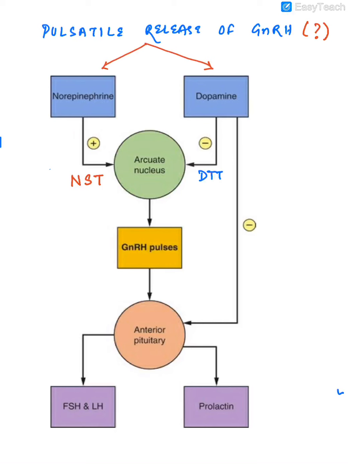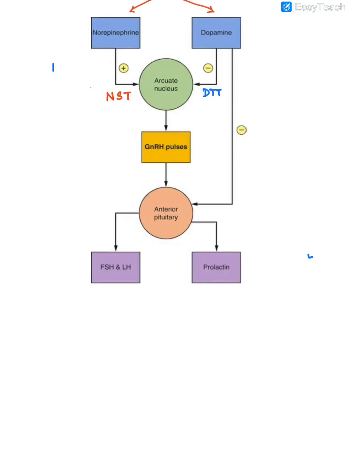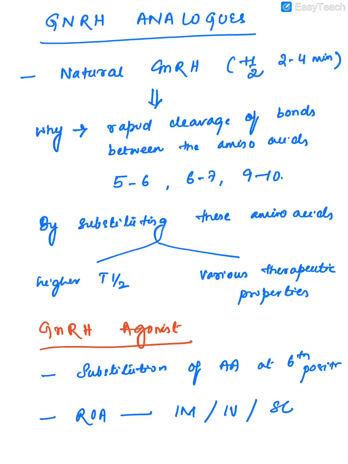This we have already discussed. The pulsatile release is because of the norepinephrine-serotonin tract and the dopaminergic tuberoinfundibular tract. The dopamine tract has a negative effect on GnRH release. Norepinephrine has a positive effect on GnRH release. Both of them act on the arcuate nucleus, which contains the GnRH neurons, and both of them control the GnRH pulse. Then GnRH acts on the anterior pituitary, causing production of FSH and LH and release of prolactin.